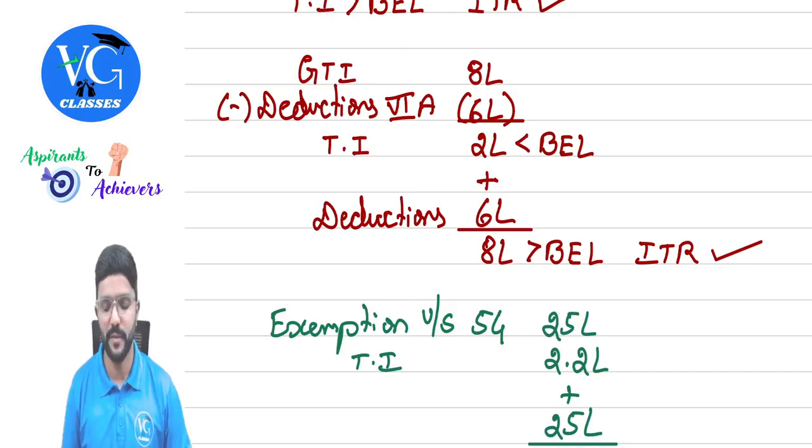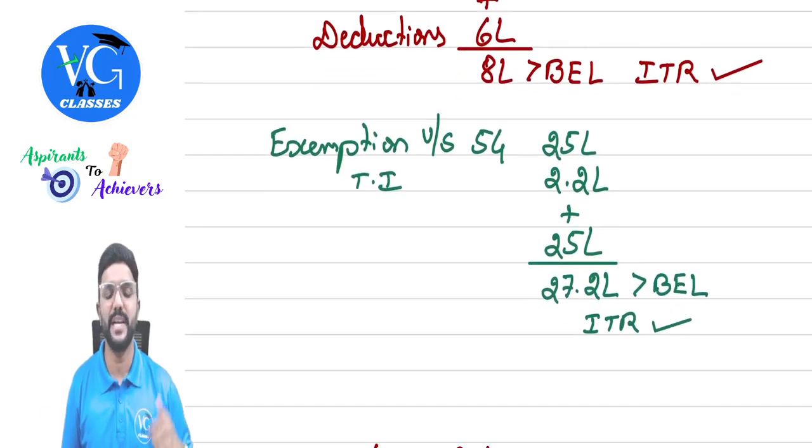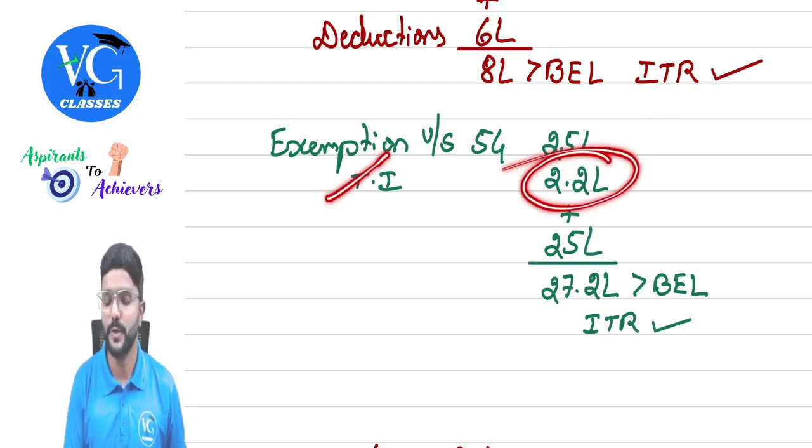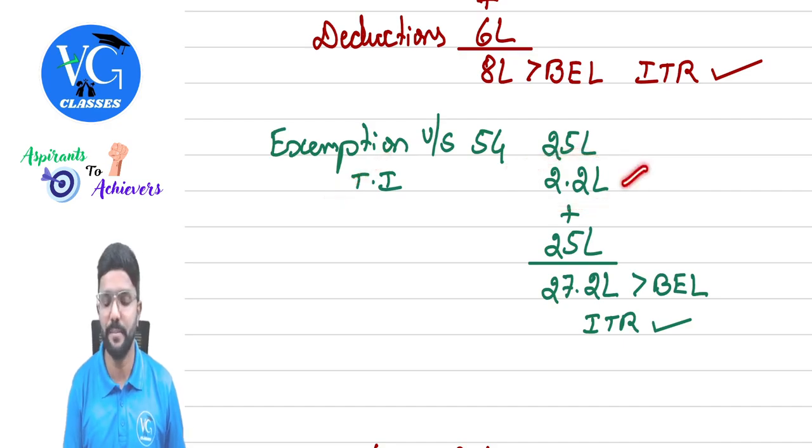Okay, sir. Then one more example. Assume the assessee has claimed exemption under section 54 in the capital gains head for 25 lakh and after claiming this exemption, the total income is coming to 2.2 lakh, which is less than the basic exemption limit.